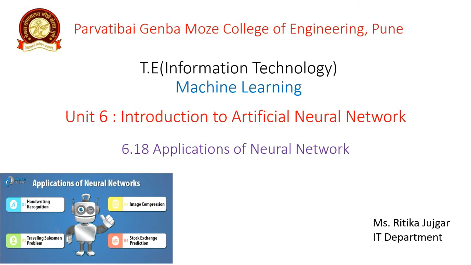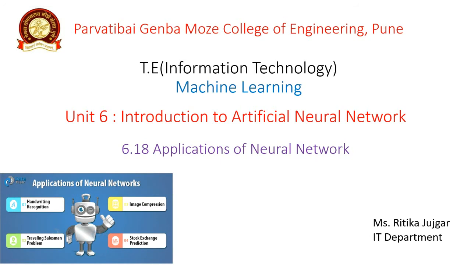So in the course of machine learning, we discuss Unit 6. Here we discuss what is meant by artificial neural network and biological neural network, the working of the artificial neural network and the working of the biological neural network. And we also discuss the analogy between the artificial neural network and the biological neural network. Then we also discuss the neural network architecture, where three techniques are used. The first is the interconnection, the second one is the learning rules, and the third one is the activation function.